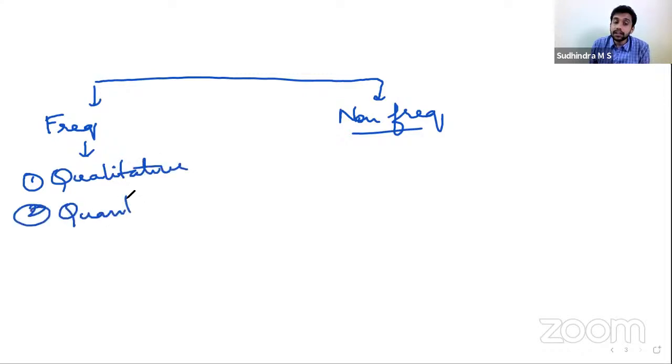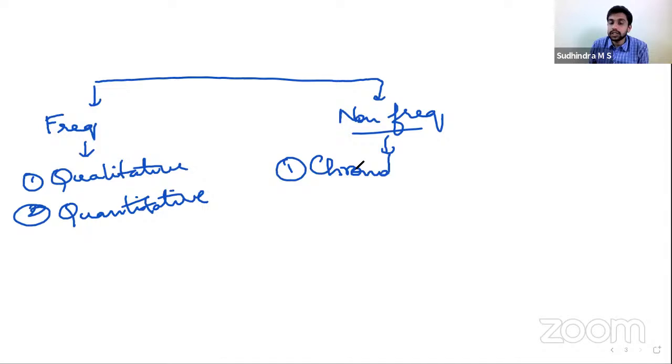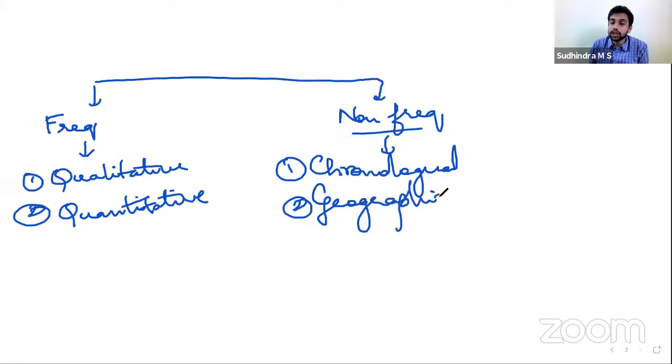Under non-frequency: chronological and geographical. Clear with this? Yes, chronological and geographical.